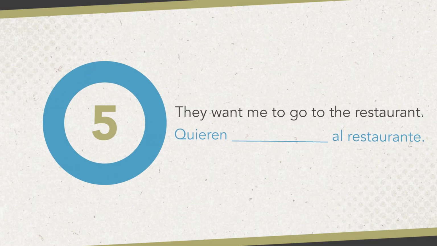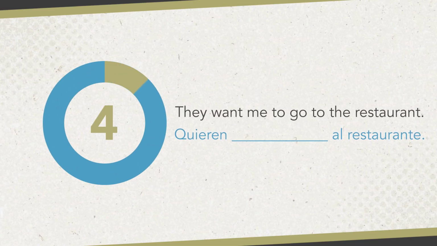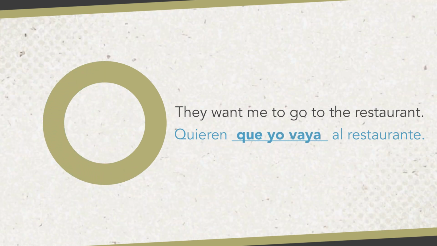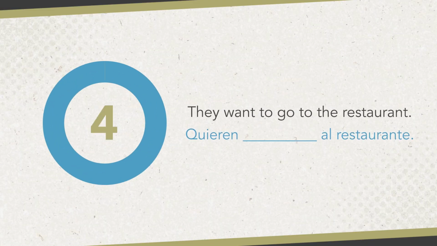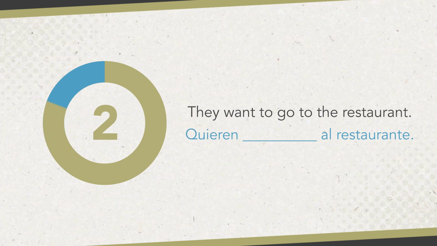They want me to go to the restaurant. Quieren que yo vaya al restaurante. They want to go to the restaurant. Quieren ir al restaurante. Now let's move on to imperatives, which are commands. This is how you tell someone to go somewhere.